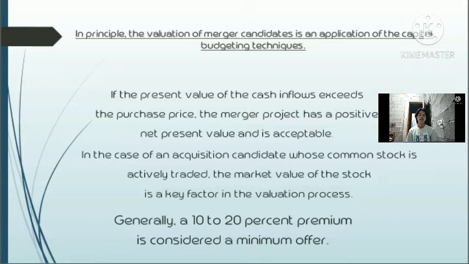In the case of common stock, which is actively traded, the market value of the stock is the key factor in the valuation process. To make the stockholders give up their shares for the cash and or securities of the acquiring firm, they have to be offered a premium over the market value of the stock prior to the merger announcement. A 10 to 20% premium is the general consideration for a minimum offer.